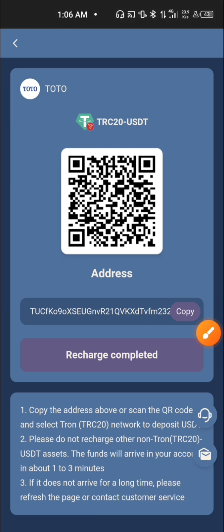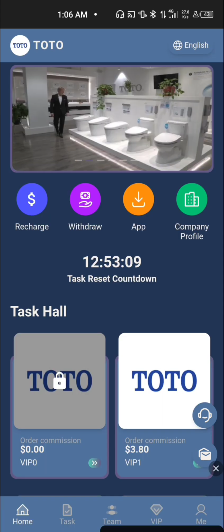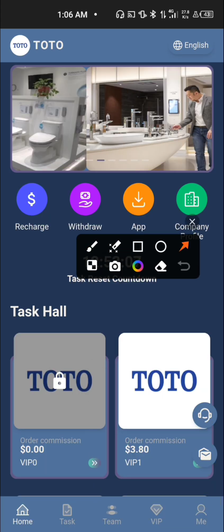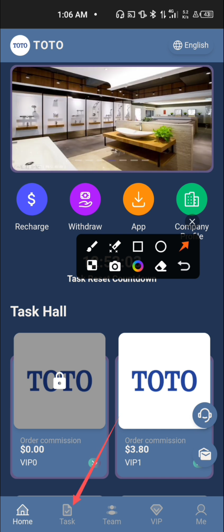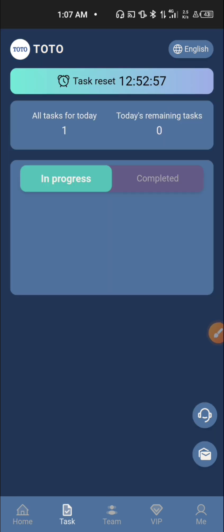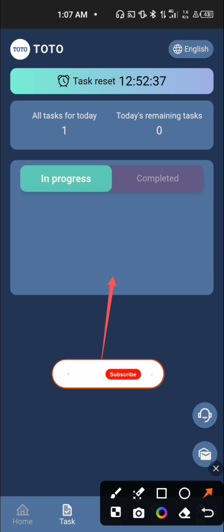So once we are done activating your plan, you need to click over here in order to perform tasks. Yes, you don't just sit or fold hands and be earning the 3.8 USDT, right? So once you click on task, if there's any task available, you are going to be seeing it right here. The only thing you need to do is just to click on the task, and then it will load, and then you are going to be credited at least 3.8 USDT.